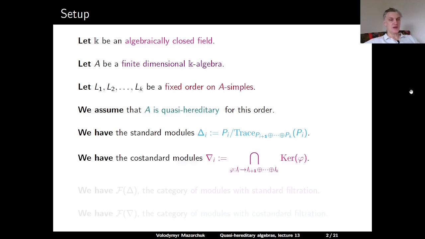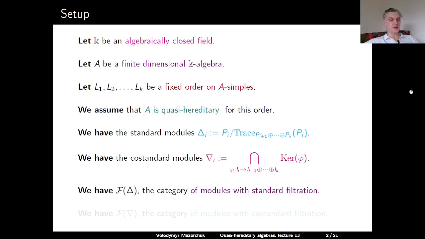Also, for every i, we have the corresponding costandard module nabla i, which is defined as the intersection of the kernels of all homomorphisms from the indecomposable injective envelope Ii of Li to the indecomposable injective modules Ii+1, Ii+2, and so on, all the way up to Ik.